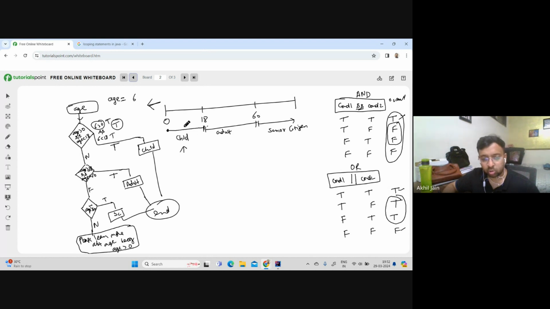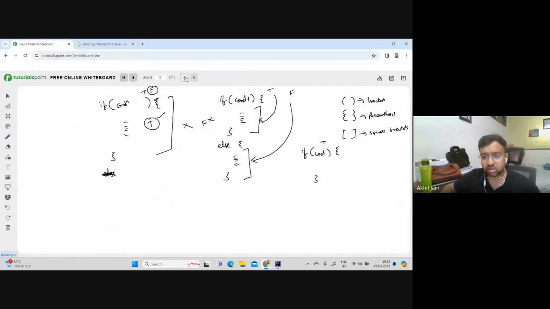Let's say if it did not turn out to be true, then you want to check a couple more conditions, right? So in that case, you should use this syntax, which is if, then you should type else, and then again type if, and then here you can type another condition, the second condition, whatever you want to run. And again, if it turned out to be true, then run this. So see here, this condition, if it was true, it was running this. If it was false, then what is happening is it is going ahead to check this part. It is not running the logic. It is going ahead to check this condition now.